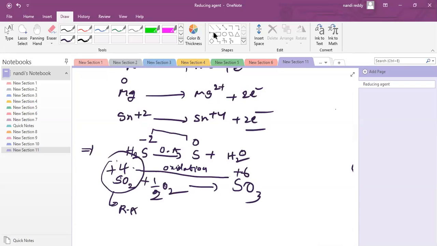Please note down. But I am writing on the screen, but you're not able to see. I am writing everything on screen.